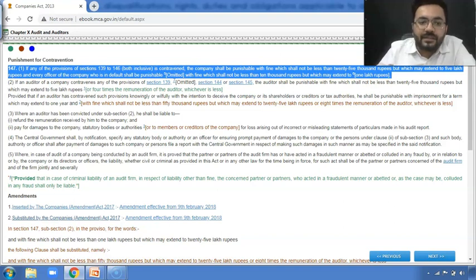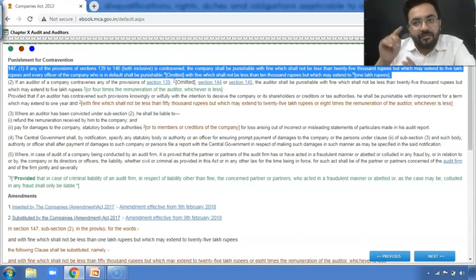If any provision has been contravened, then in this situation, the person who is there on the company, let it be any officer or anybody, is going to be punishable with a fine of 25,000 rupees which may extend to 5 lakh rupees. This is the fine on the company.